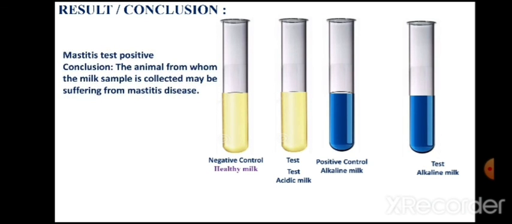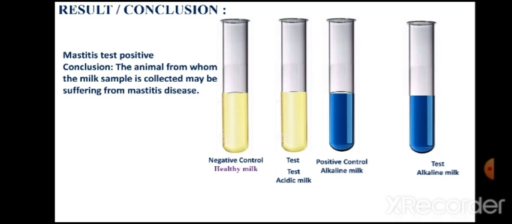So in case of a positive mastitis test, the color of milk becomes blue, indicating the presence of alkaline pH. Therefore the mastitis test is positive, and the conclusion is that the animal from whom the milk sample is collected may be suffering from mastitis disease.